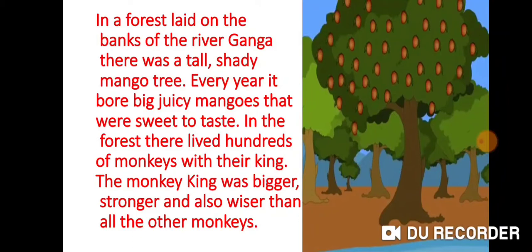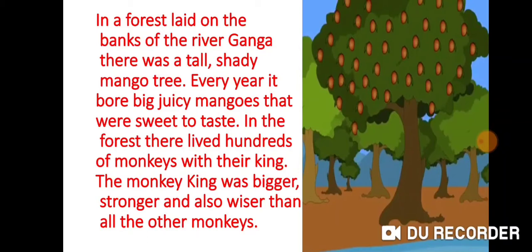So here we can see, students, that there's a big huge forest. Where was this forest based? Correct. It was laid on the banks of the river Ganga. In this forest, there was a huge big tree. It was tall and shady. This tree bore mangoes, and the mangoes were very sweet.